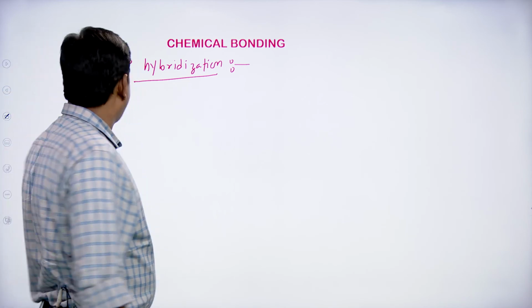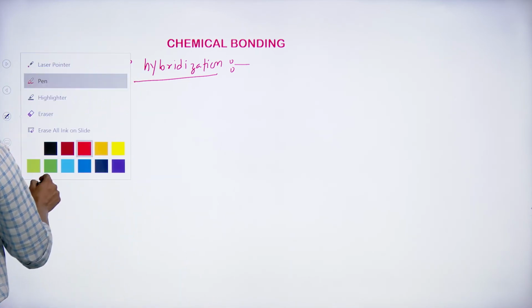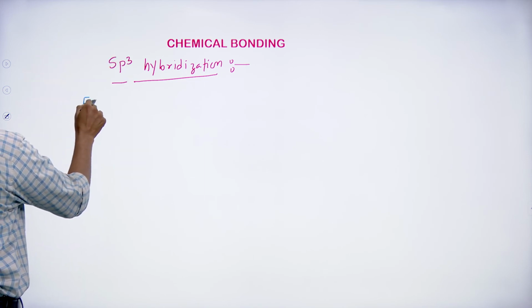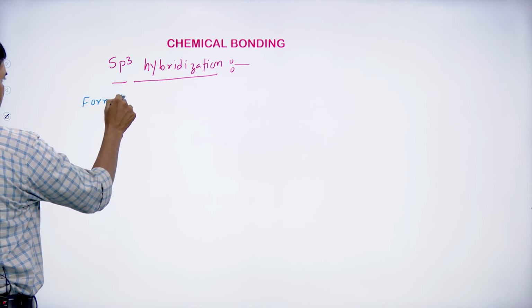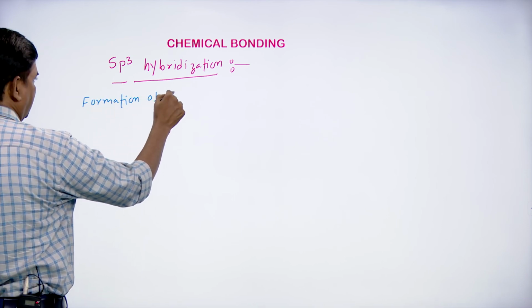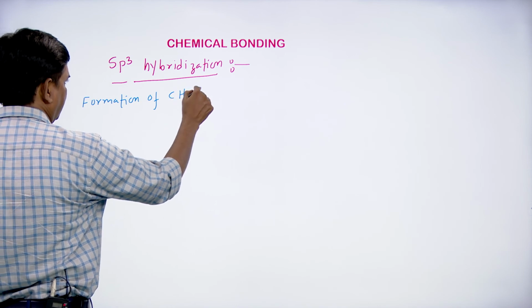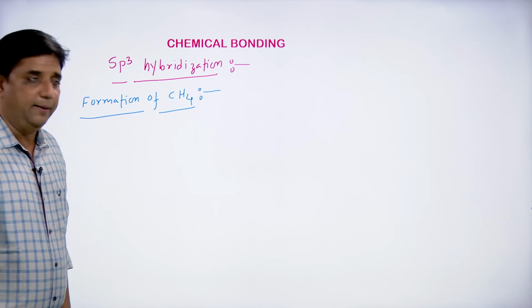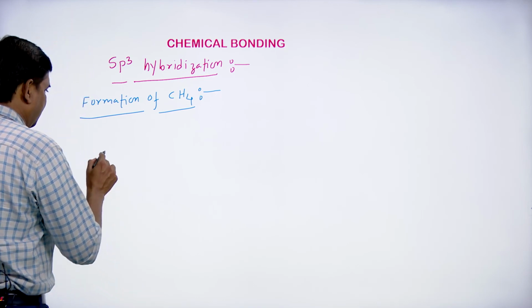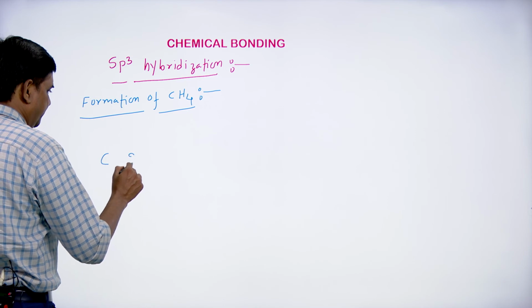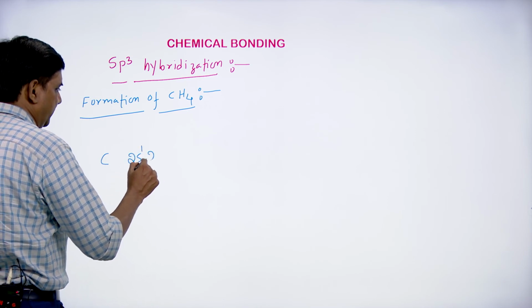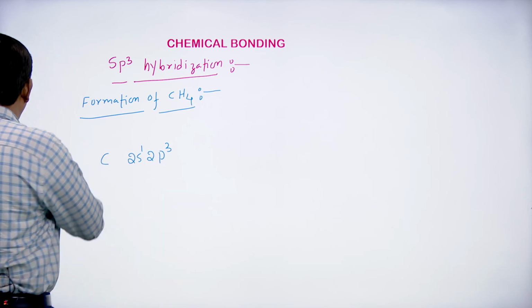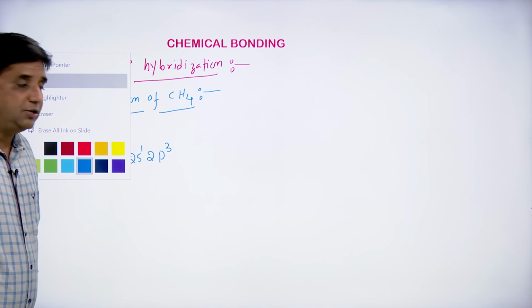Let us say the formation of methane. The configuration of the carbon is 2s1 2p3, that means the excited state configuration of the carbon.